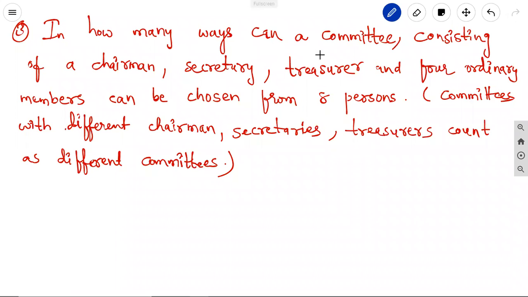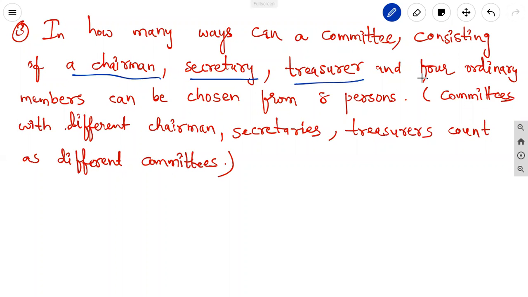In how many ways can a committee consisting of a chairman, a secretary, a treasurer, and 4 ordinary members be chosen from 8 persons? Total, how many persons are there? Total persons: 8.